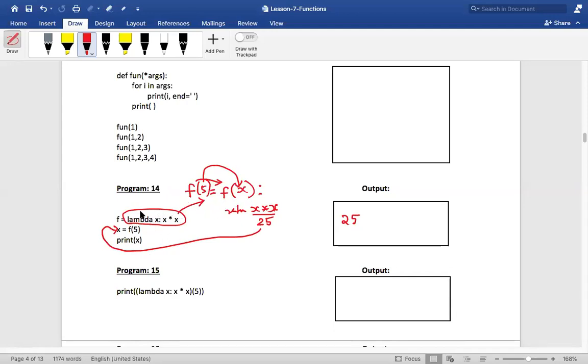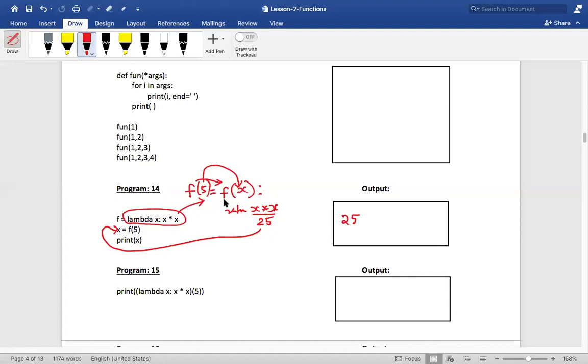A lambda function is basically called an anonymous function, a function without a name. I gave a name over here just to explain it to you, but do you actually have a function name in this? There is no function name. You're just saying create a lambda function which will take a parameter x, do x into x and return that value, which I equate to f. Therefore f is a function object pointing to this anonymous function, a function not having a name. Now you might tell me, Subhash, you have put f over here. I've put f just to show you that it looks like a function. Actually, lambda functions don't have a name.